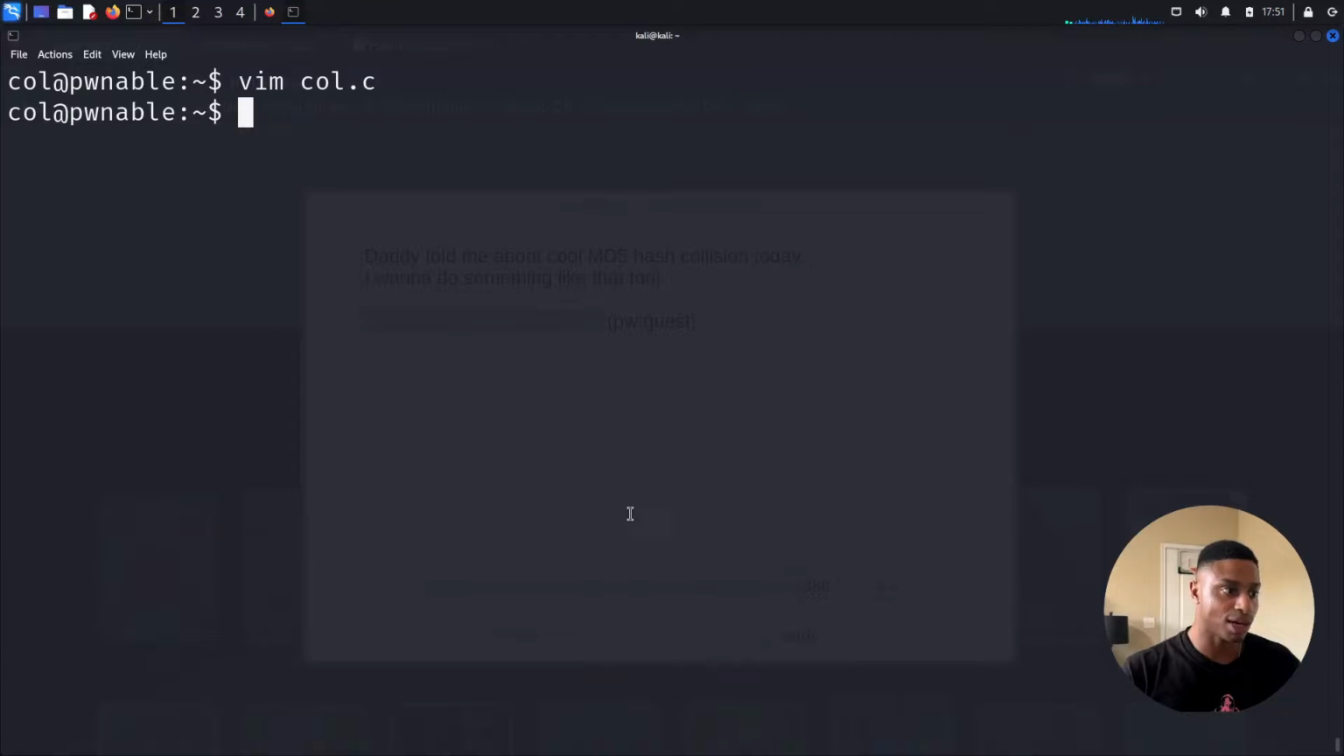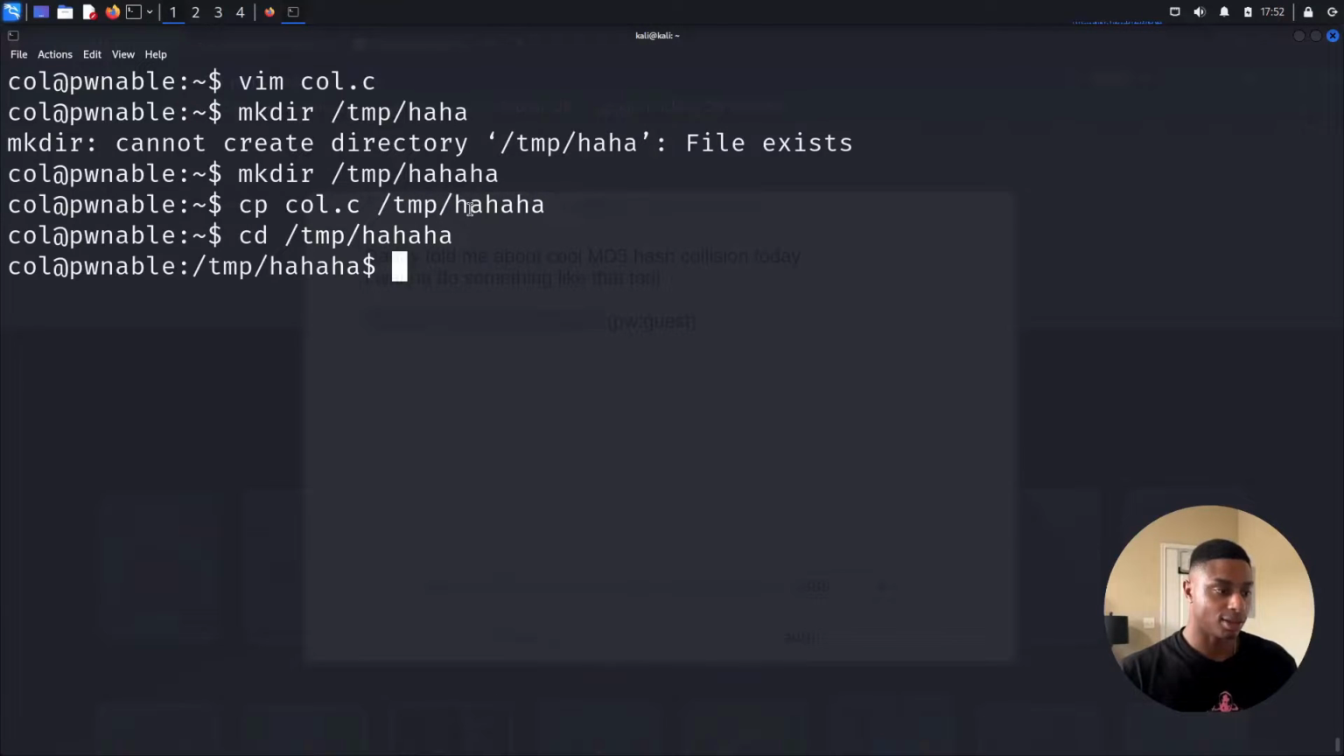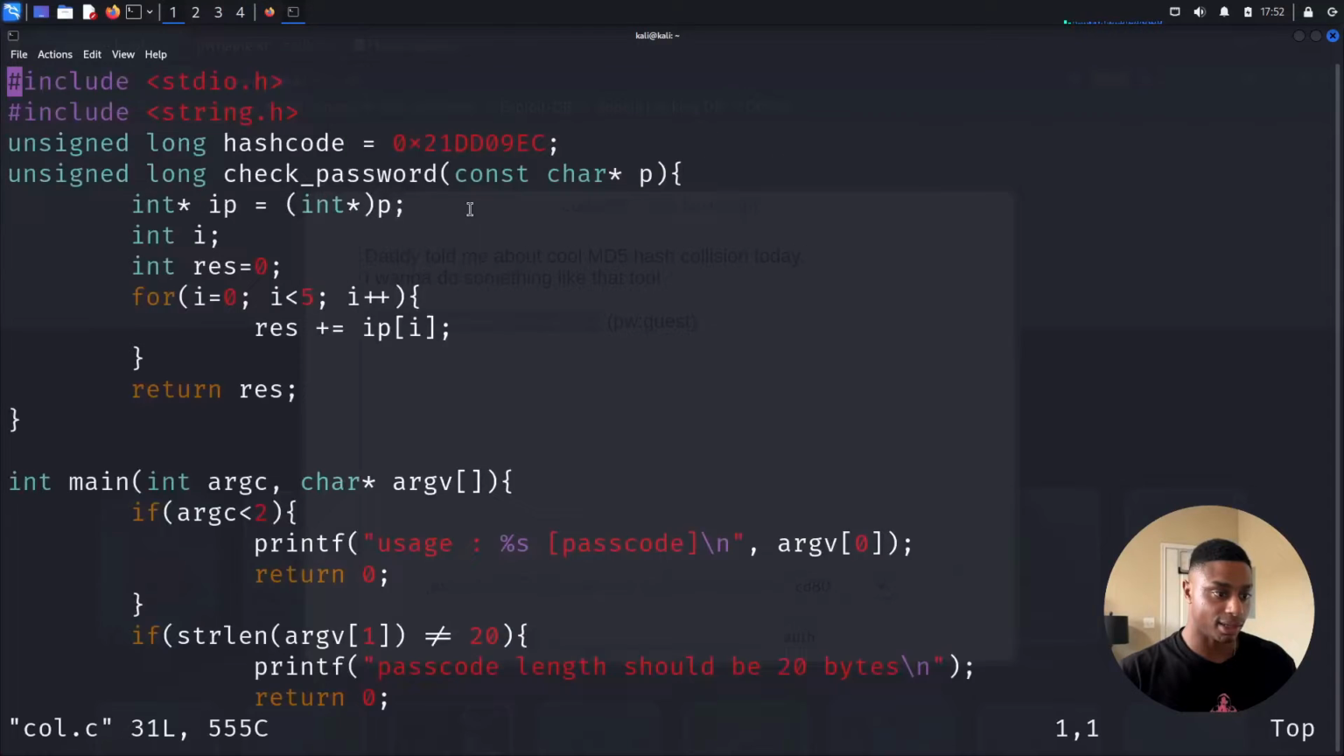So now that we know what it wants to do, we could look at this in GDB to get a better understanding, or we can just make our own version of this file that prints out the values. Okay, so let's copy this challenge binary into our folder. Let's cd into it. Now let's edit it.